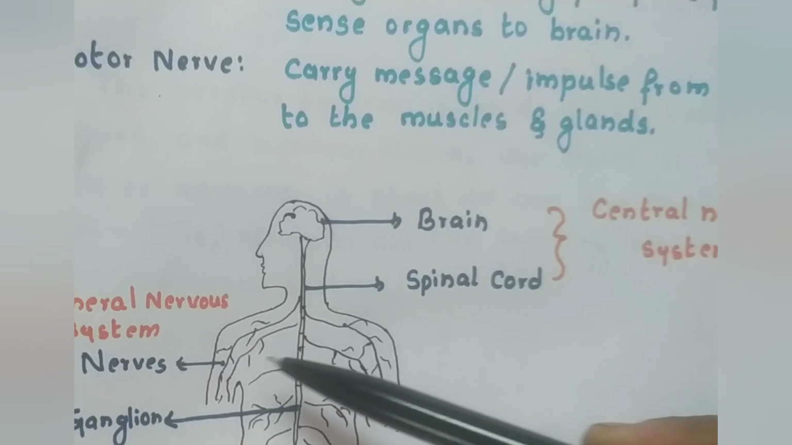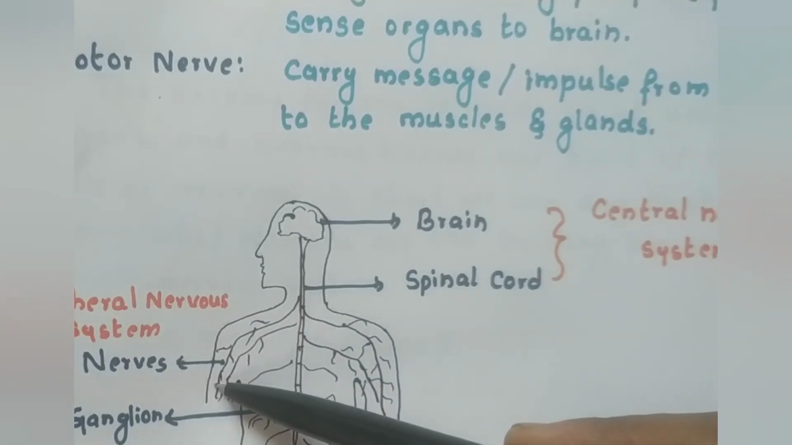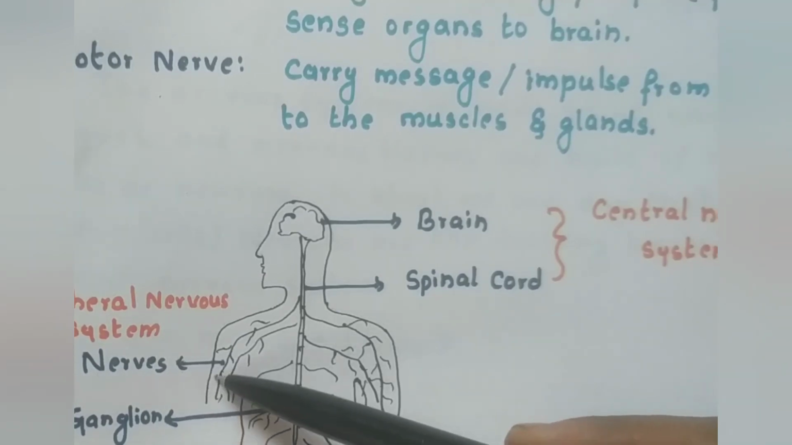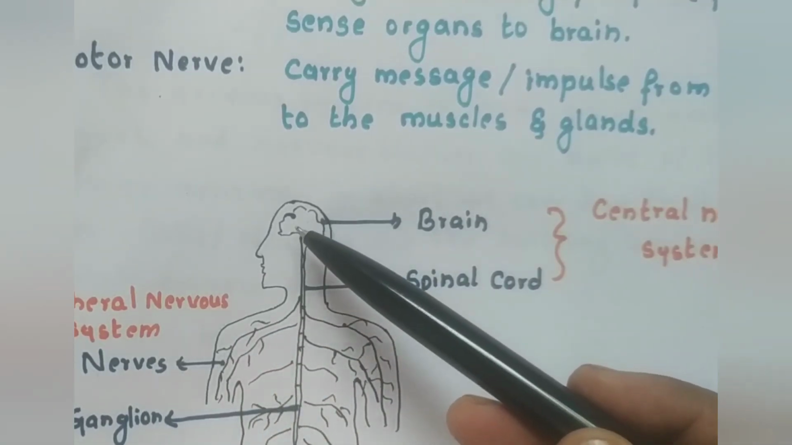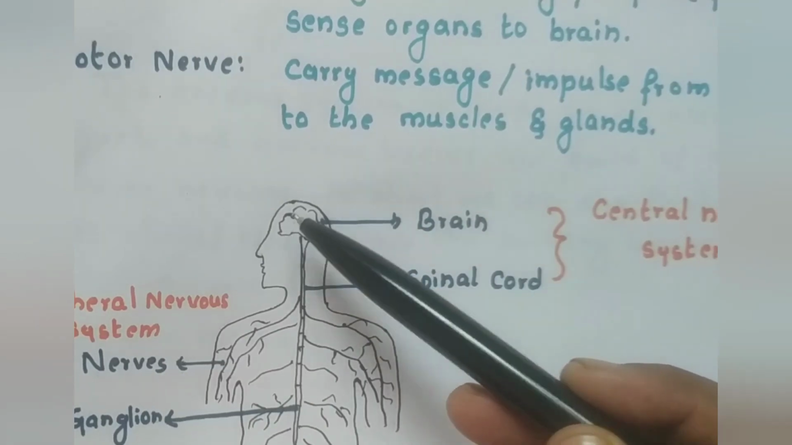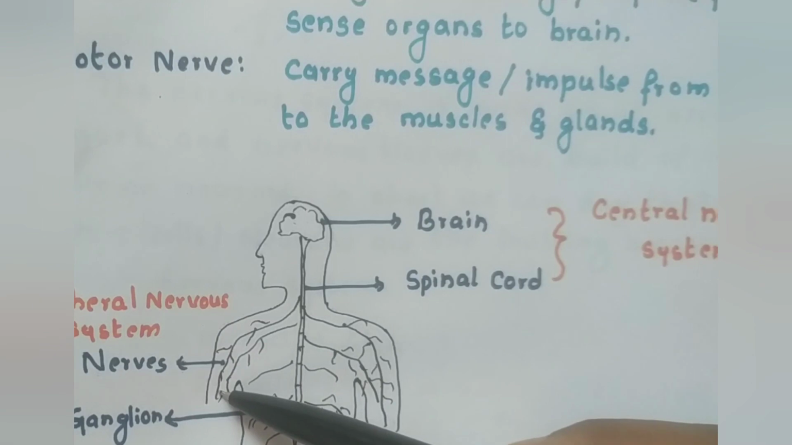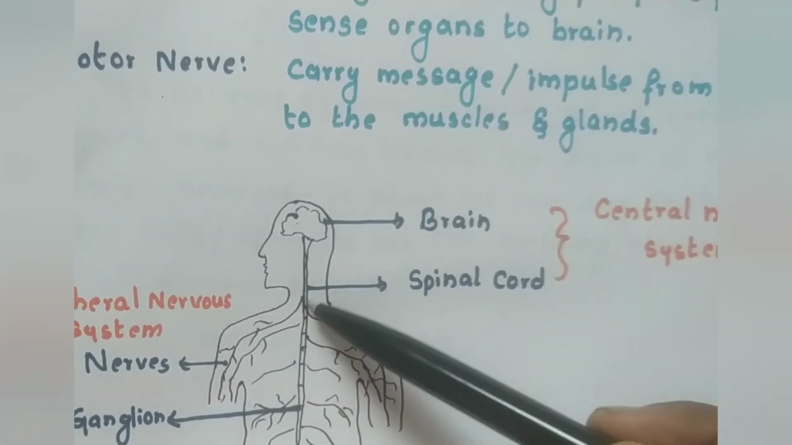So for example, you touch something hot with your hand and the skin senses it and sends the message to the brain, and the brain has to process it and send the information again through the nerves to the hand. This takes really a long time. That's why an alternative system exists in our body, that is the spinal cord.